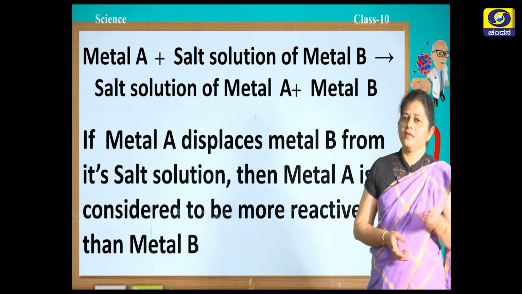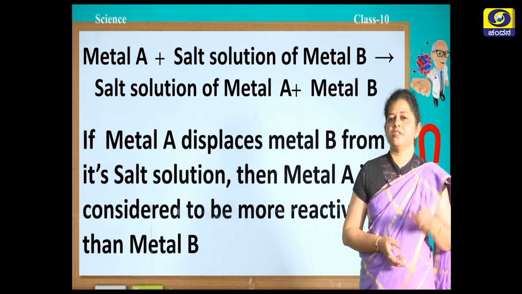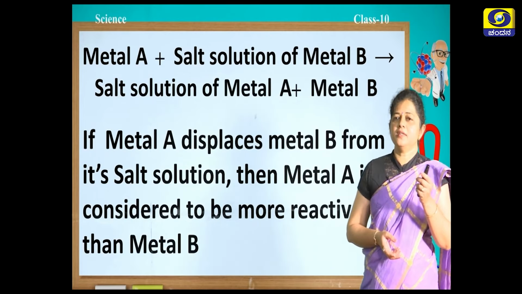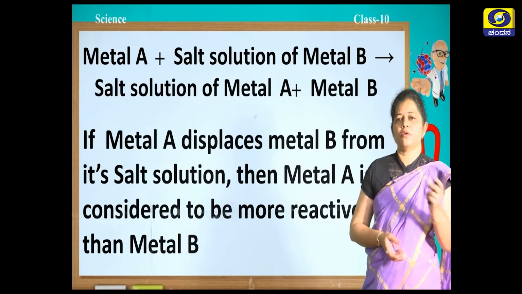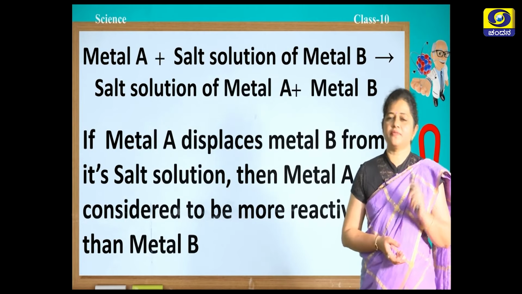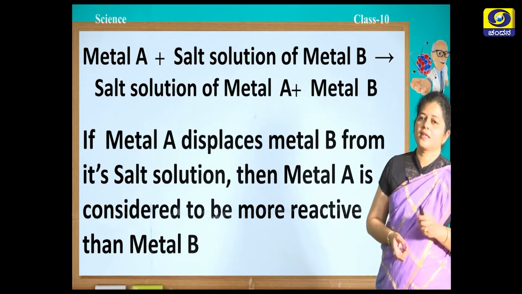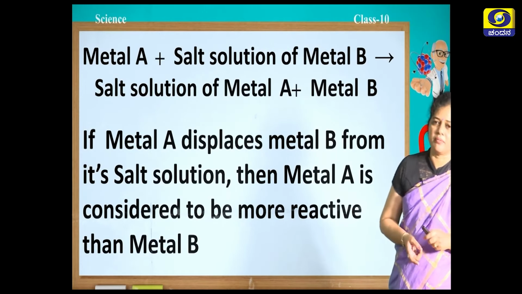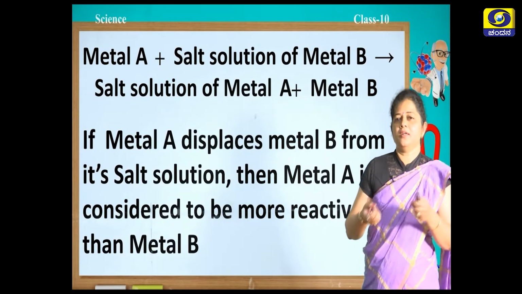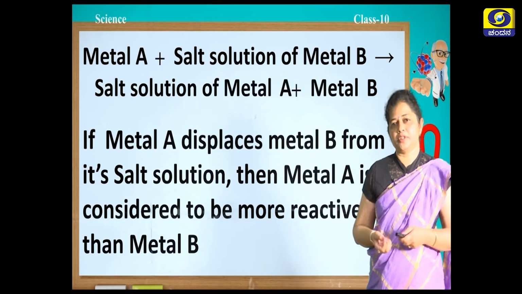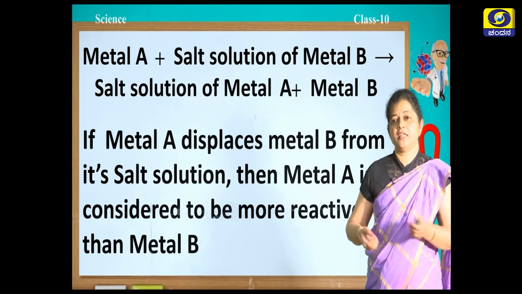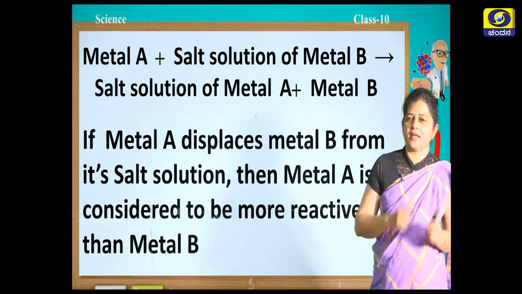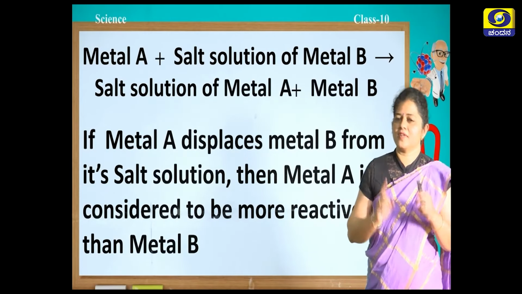Metal A, when it is reacted with the salt solution of metal B, and suppose metal B is displaced and a salt solution of metal A is formed, then that means that metal A is more reactive than metal B. It is taking away metal B from the solution. Metal A is taking the place of metal B in the salt solution. That means metal A is more reactive than metal B.